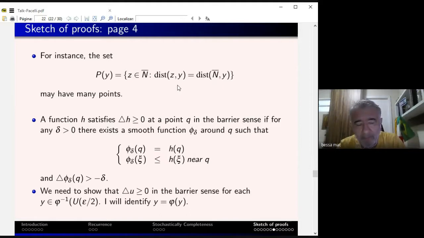Then we say that h is subharmonic in the barrier sense.